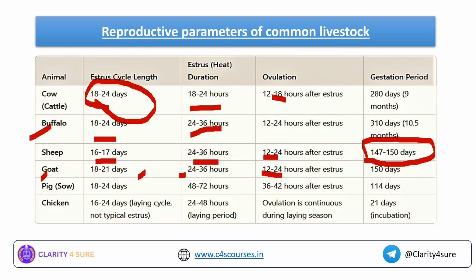For chicken, it is 16 to 24 days. This includes the laying cycle. See, this is not a typical estrus for chicken. For the poultry, we will discuss their reproduction when we are taking classes related to poultry. Just know the length alone. Okay, it is 12 to 48 hours the laying period, and ovulation is continuous during the laying season. This is one of the peculiar characters of poultry. Then what is the gestation period? It is 21 days, which is known as the incubation.